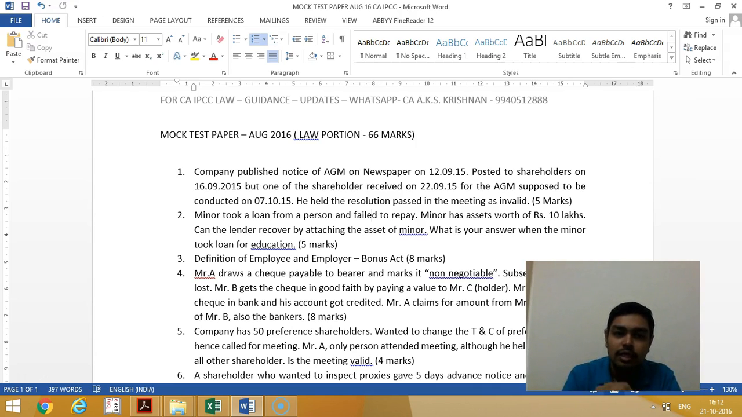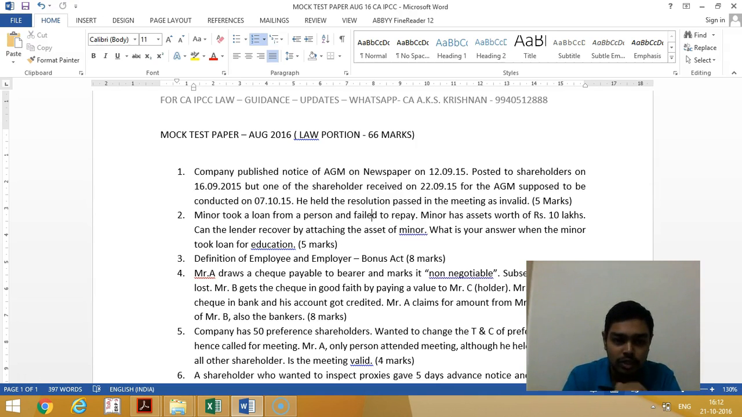In this case, you can answer in two ways. One is accidental posting delay, so he cannot claim it's invalid. Point number two, unless he proves that he is an affected party because of the shorter notice. The company has done whatever it could do, so the shareholder's contention will not be accepted.